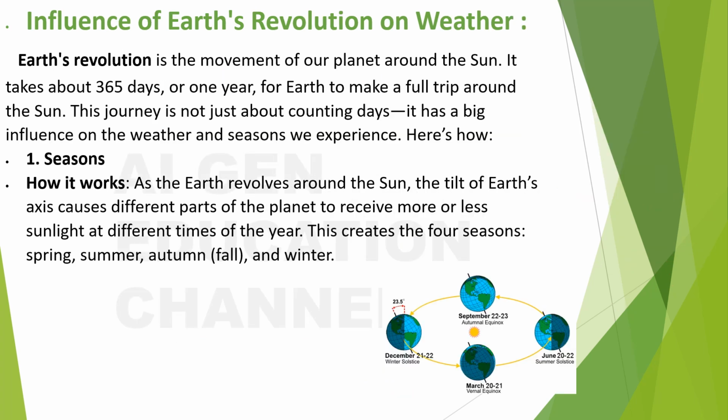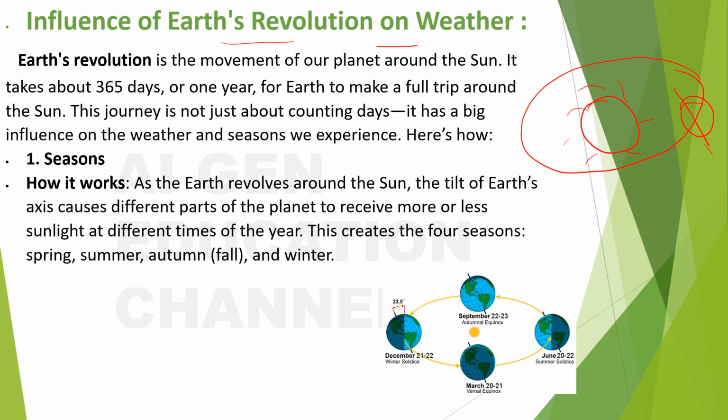Next is influence of Earth's revolution on weather. What is it? Earth's revolution. You all know, right, what is meant by revolution? So, what is meant by revolution? Yes, I can hear it. Okay, so when the Earth moves around the sun in an orbit, it's called Earth's revolution.